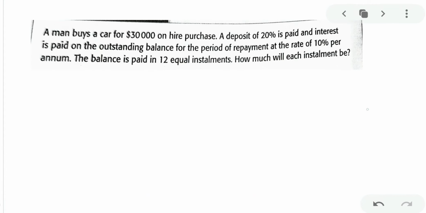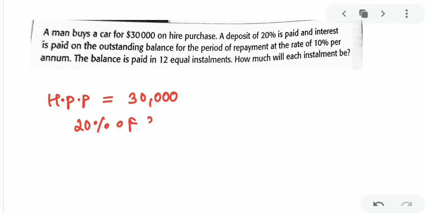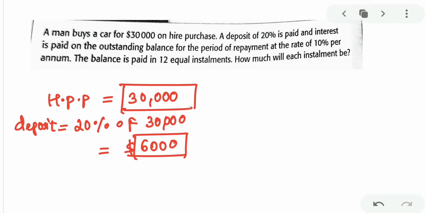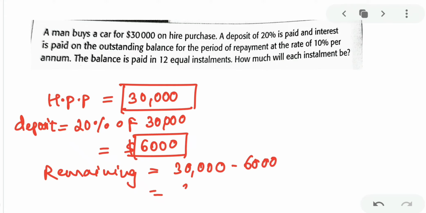Got the point, clear? Your next is, a man buys a car for $30,000 on hire purchase. So he is buying it for 30,000. Correct? A deposit of 20% is paid. 20% of what? Of course 30,000. You are paying 20% of 30,000 as deposit. Getting my point? That will be $6,000. You paid 6,000 as deposit, 30,000 was the price. What will be remaining, my dear children? Remaining will be 30,000 minus 6,000. Got the point? That will be $24,000.